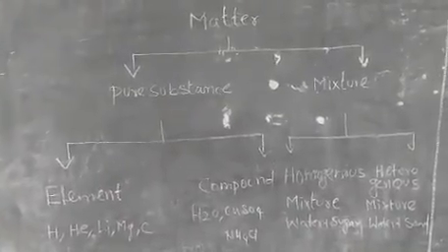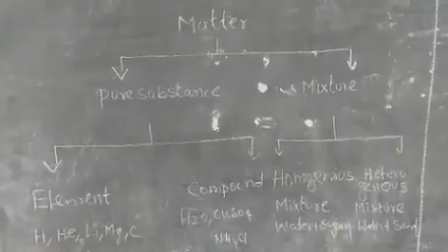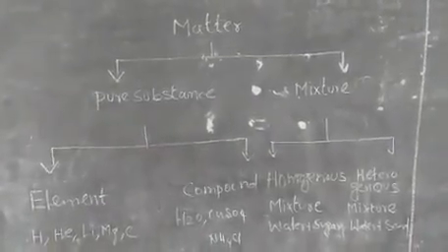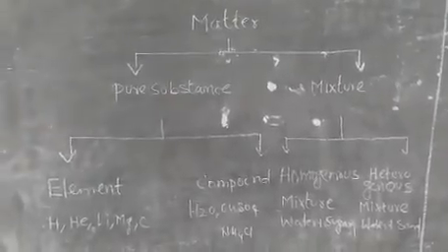Homogeneous mixture, water plus sugar, and heterogeneous mixture, water plus sand. So these are examples of homogeneous and heterogeneous mixtures.